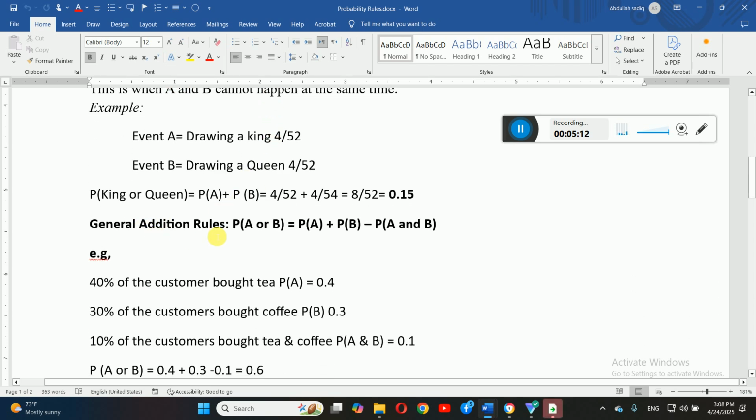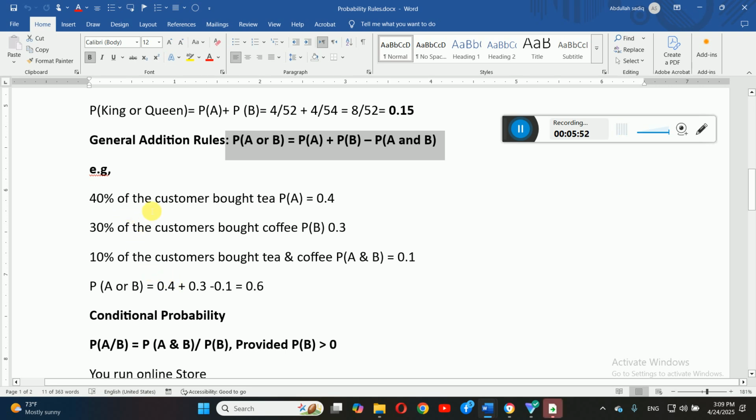Now we have general addition rules. In general addition rules, we again have two events, but they are not mutually exclusive. It means they can happen together, okay? So if you have two events which are not mutually exclusive and they can overlap, then what is the probability? Very simple: just take the probability of A, add the probability of B, and subtract the shared part or the overlap. That will give you the probability of A or B in case of general addition rules, okay? This can be made clearer through the following example.